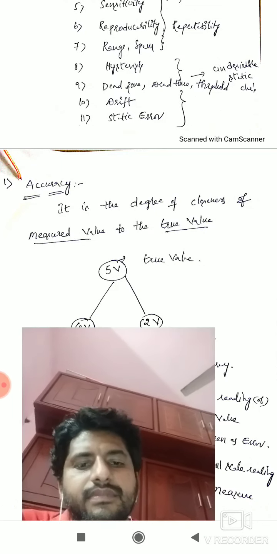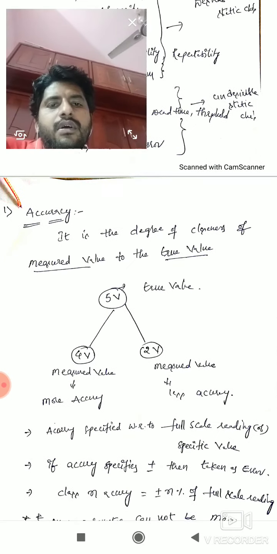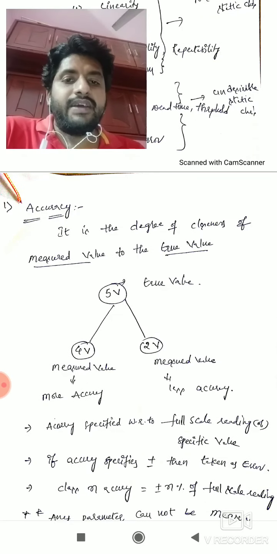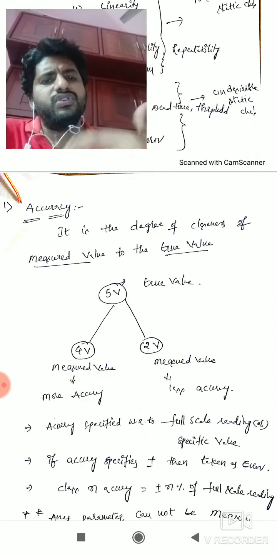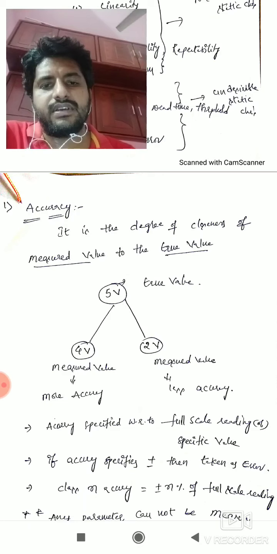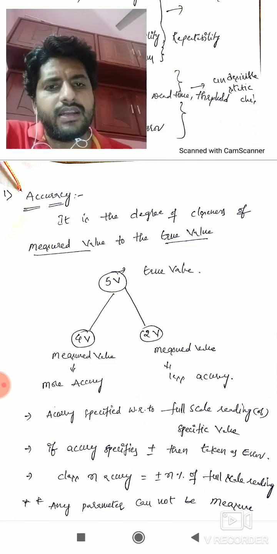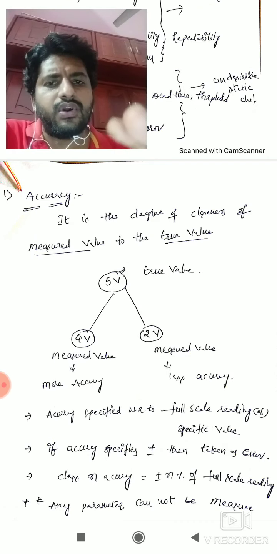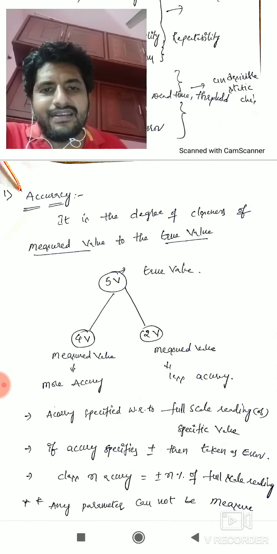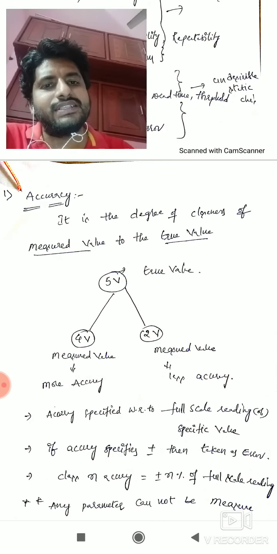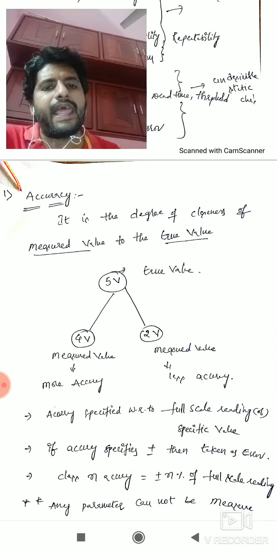with accuracy first. Right. So what is accuracy? The definition will be very difficult, so if you follow one example, you can define it yourself, right? It is the degree of closeness of the measured value to the true value. You can call it accuracy. I think you people won't understand this yet.